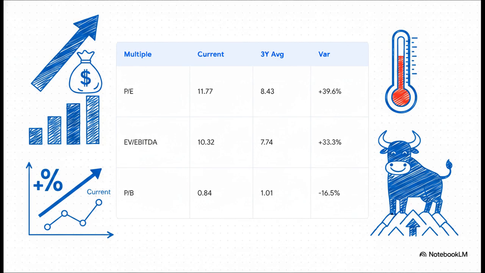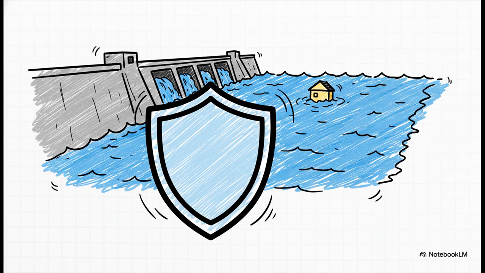Same story with enterprise value to EBITDA. It's sitting at 10.32, which is roughly 33% higher than its recent norm. On a purely relative basis, the market is pricing these earnings a lot hotter today than it has in the past. But hold on, it's not all broadly expensive. Like we noted with that price-to-book variance, the balance sheet tells a completely different story.